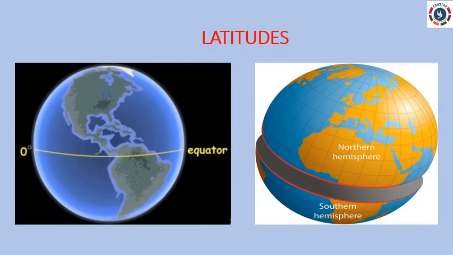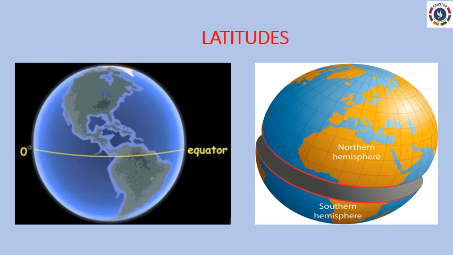What is latitude, children? Latitudes are the imaginary lines that run from east to west. These lines are parallel and lie at an equal distance from one another. Hence, they are also known as parallels of latitude.